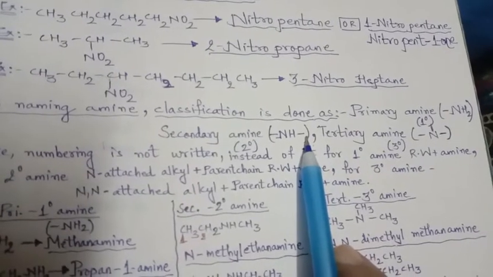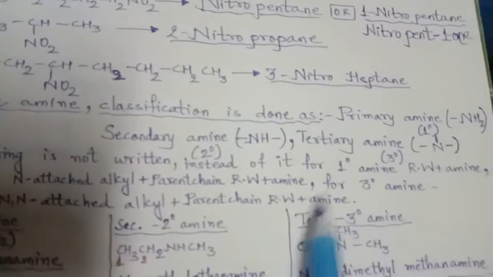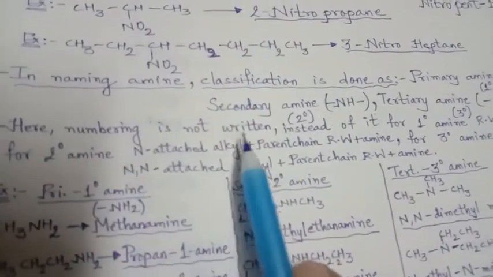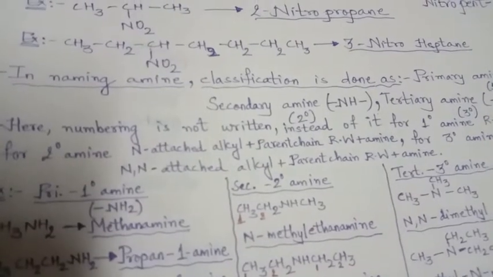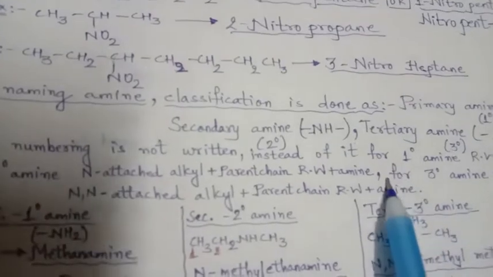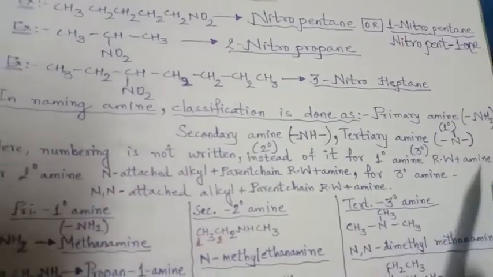or other substituent is attached. In tertiary amine, on all three sides the attachment is there. So while writing secondary amine and tertiary amine, numbering is not written. Instead, for 1 degree amine, the root word plus amine is written.